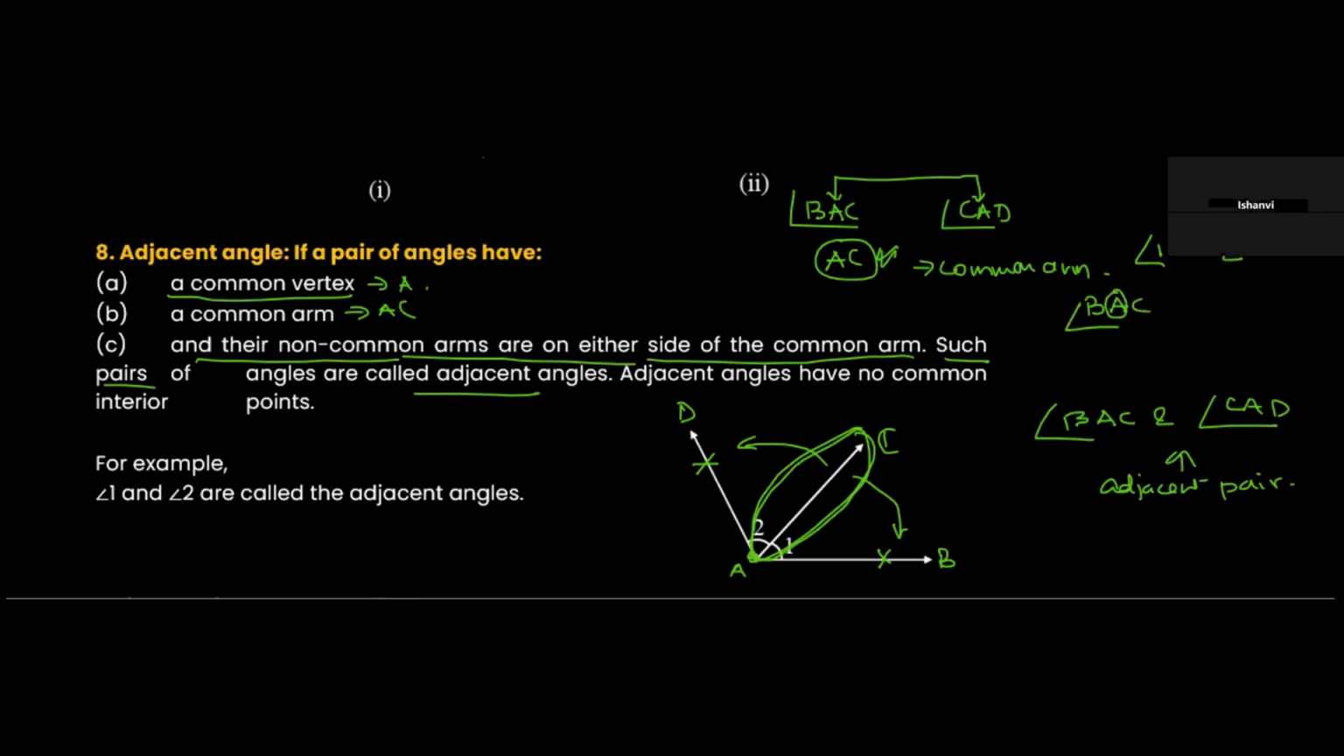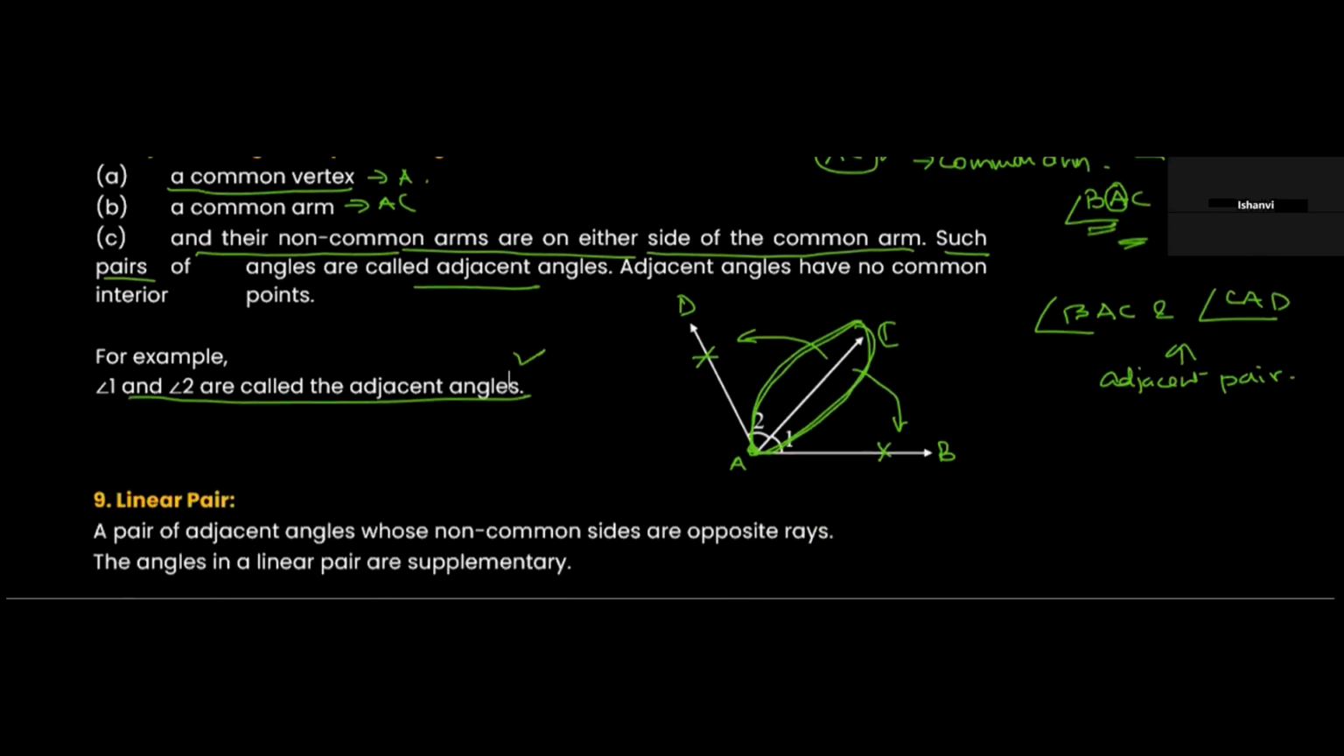A would be the vertex where the angle is. In the same way, CAD. So A will be the vertex. Now, if I say that CA would be one arm and AD would be the other arm, BA is one arm and CA is the other arm. So here in this case, angle 1 and 2 are called adjacent angles. Let's move ahead here.